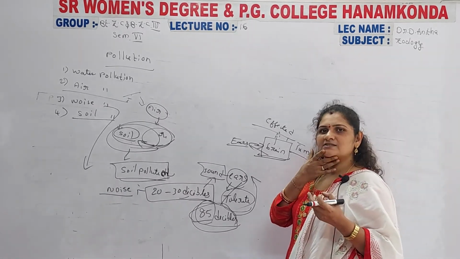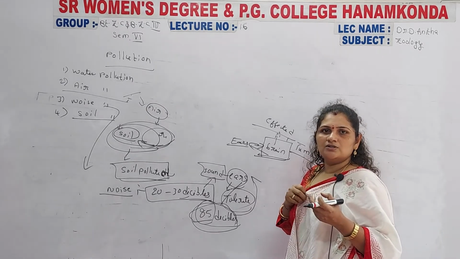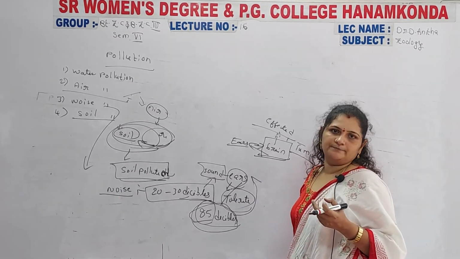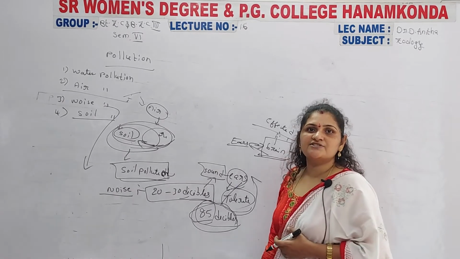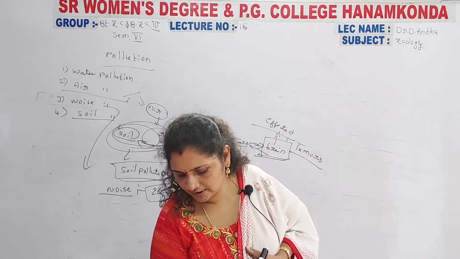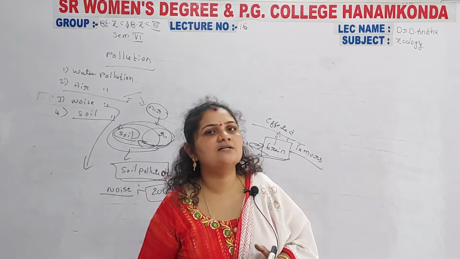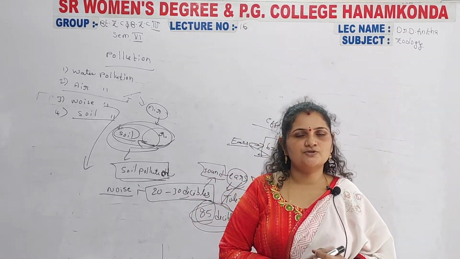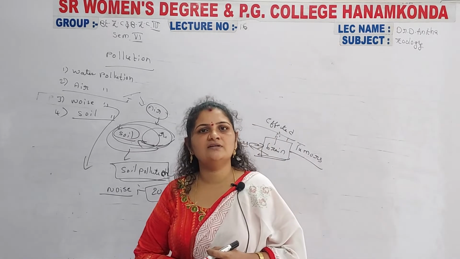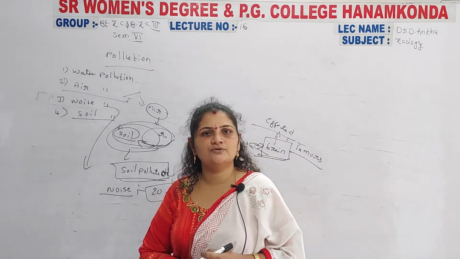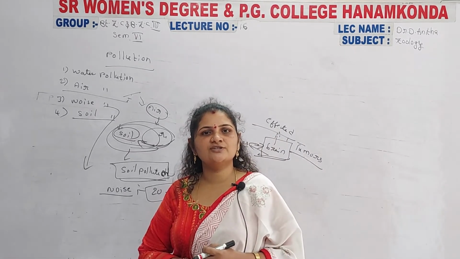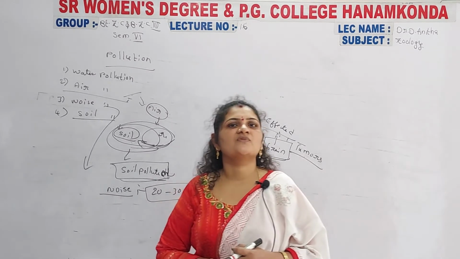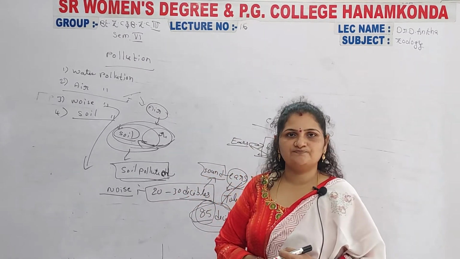Our brain is the main organ that administers the body. The brain administers each and every organism's body. Why? Because all the organs function under the control of our brain, our nervous system. If that is damaged, the functioning is completely reduced, and the functioning of each and every organ is in a problematic condition.